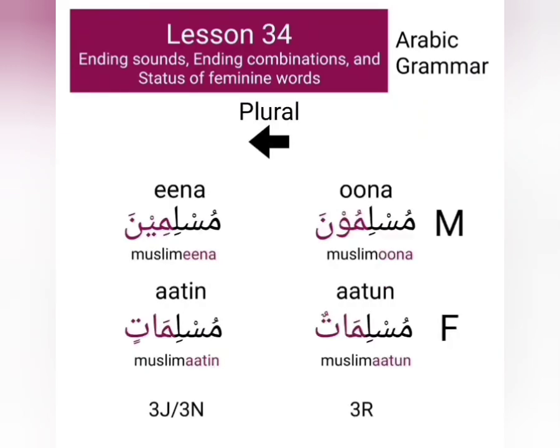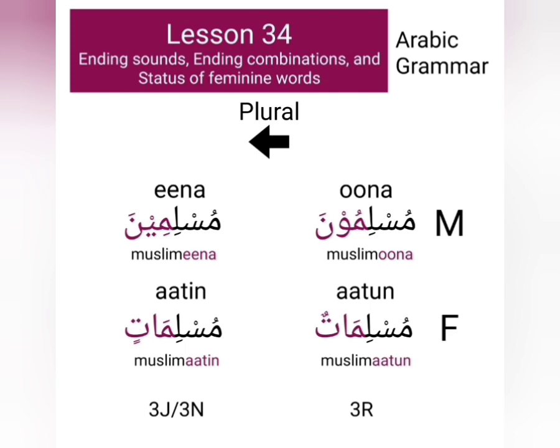There are two ending combinations which can make a masculine word plural. One is una and the other is ina. The plural of the word Muslim can be Muslimuna or Muslimina. The words ending with the combination una have the status rafa, and the words ending with ina can have the status nasab or they can have the status jar.